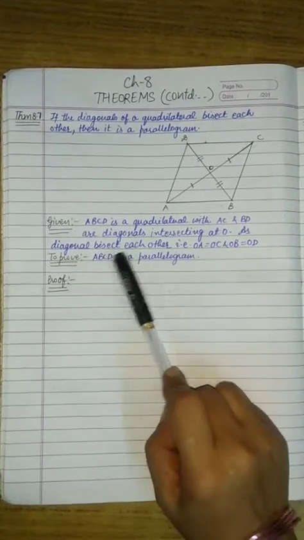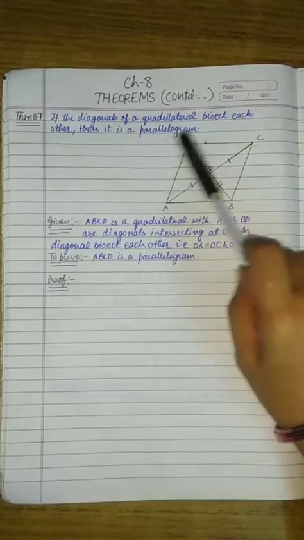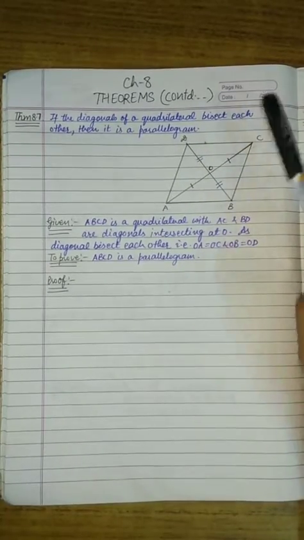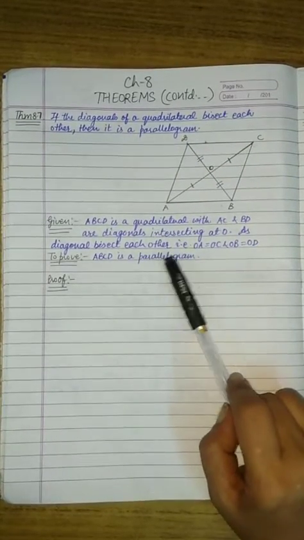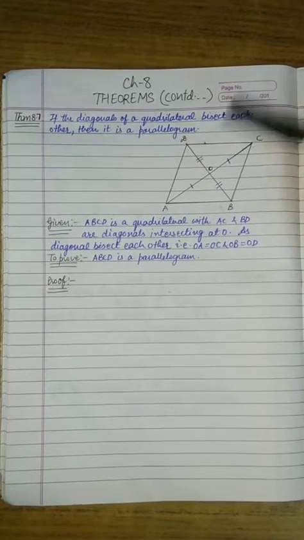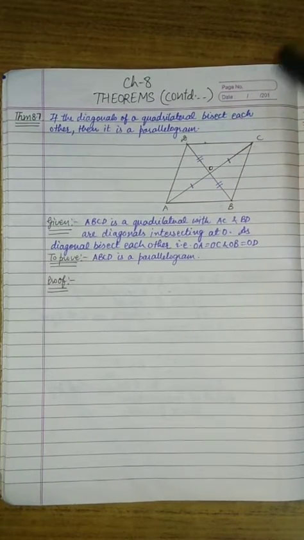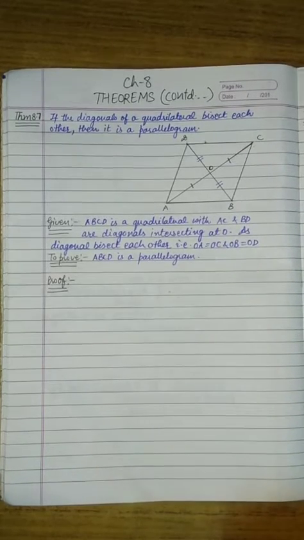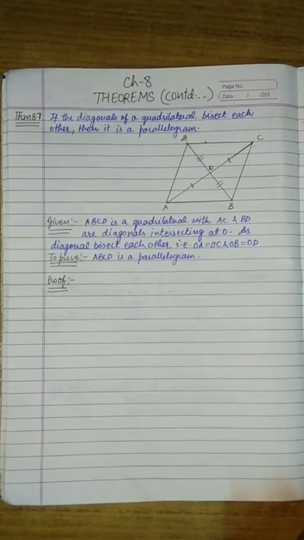Now, as the diagonals bisect each other, we are given that the diagonals are bisecting each other. So, if diagonals bisect each other, it means OA is equal to OC and OB is equal to OD. Now, we have to prove that ABCD is a parallelogram.